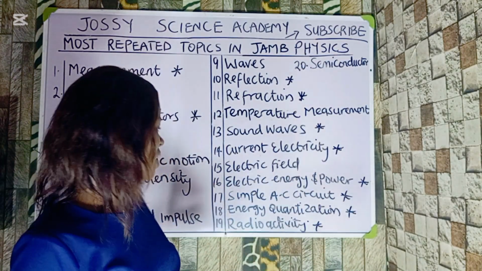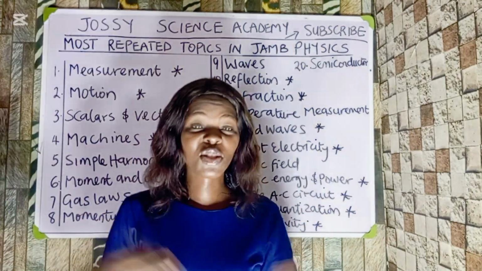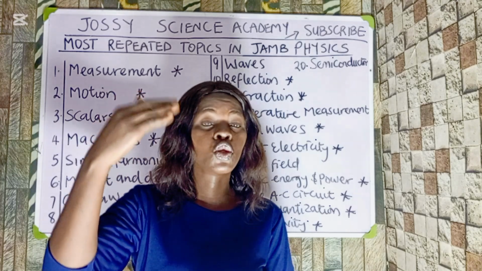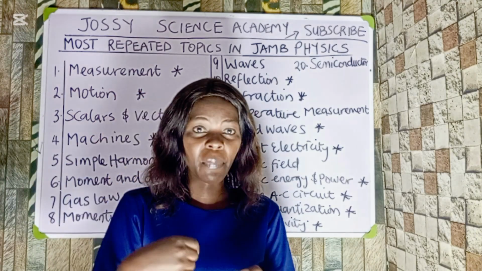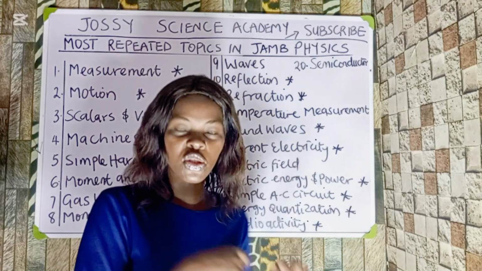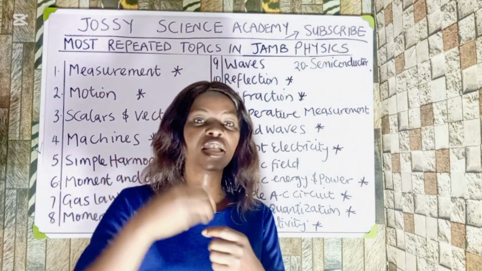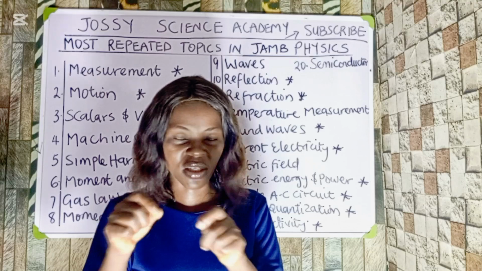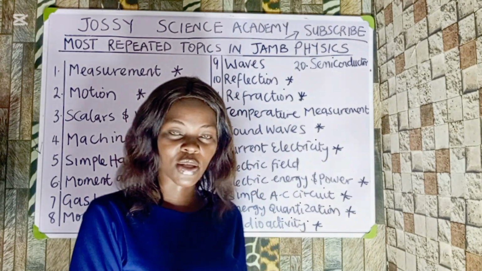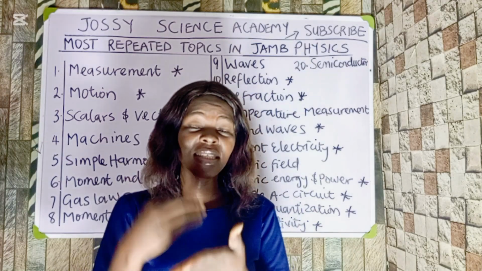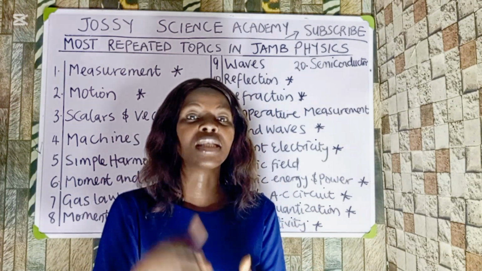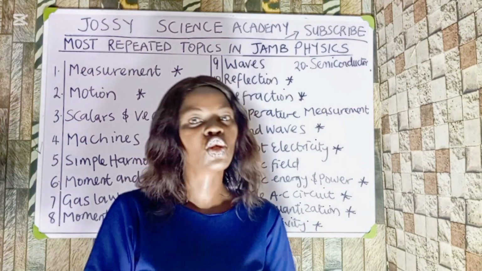Now, the next one is energy quantization. You must not forget that electrons get quantized and they jump from one level to another. As they drop back to their original state, they are going to emit an energy, and that is the energy that JAMB is going to ask you. If an electron jumps from one energy level to another, what is the energy transition, or what is the change in the energy state? Do we understand? This is what JAMB is going to ask you. You must not forget that as the electron is jumping from one energy level to another, they're actually doing work, which is the work function that JAMB is going to ask you.